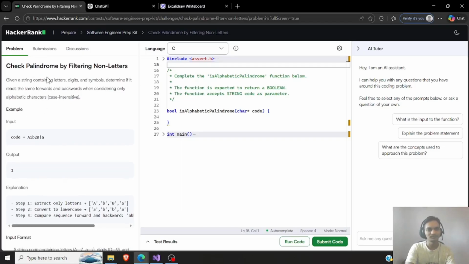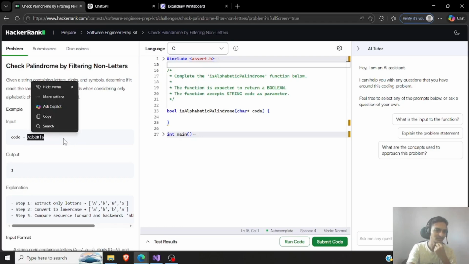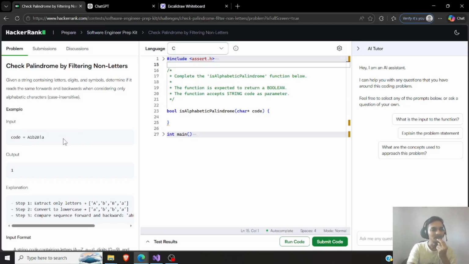Alright, given a string containing letters, digits and symbols, determine if it reads the same forwards and backwards when considering only alphabetic characters. Alright, I think it is trying to skip the numbers or some other characters, and we'll just try to see if it is a palindrome or not.